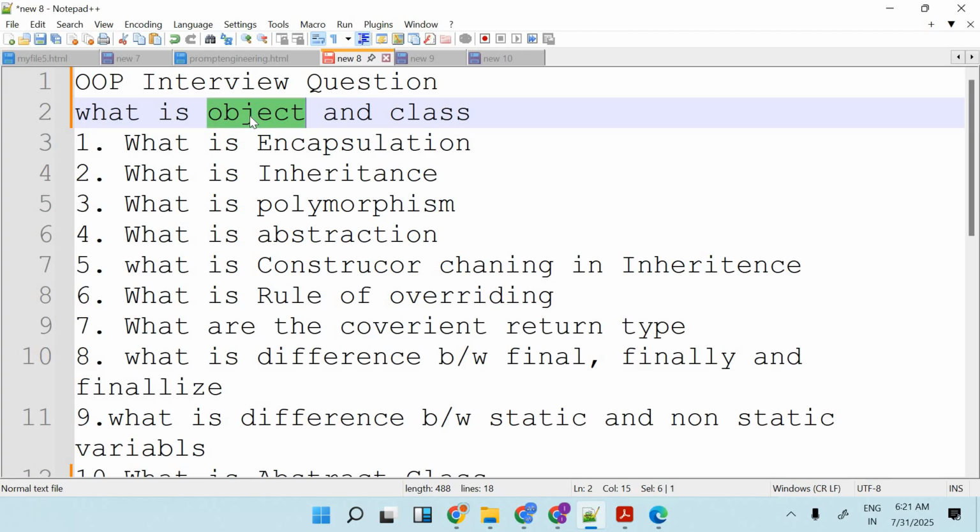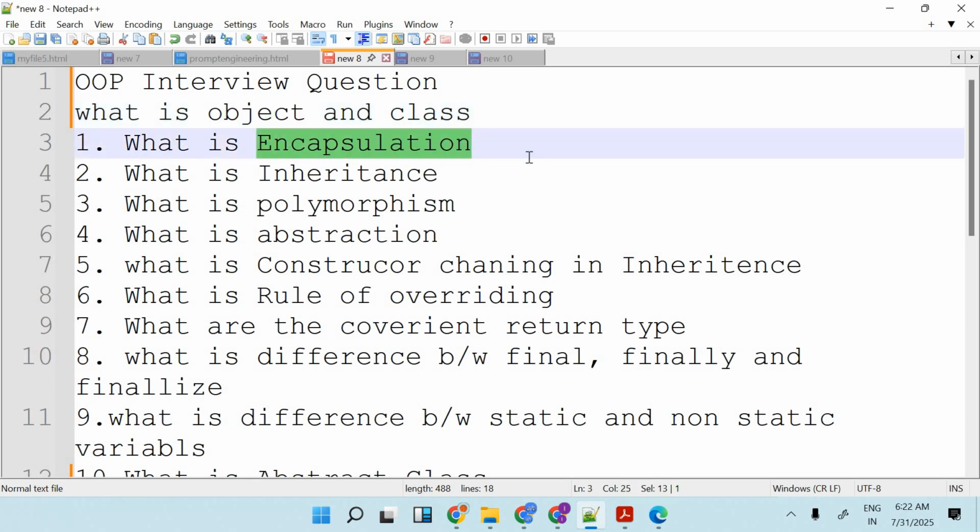So we can understand that an object is something which physically exists, and a class is something which logically exists. An object is a real world entity, a class is a logical entity. An object is like an instance of a class. We may create n number of objects of a class, where the class has properties and behavior. Properties means variables, behavior means methods. So that is the complete answer for the difference between object and class.